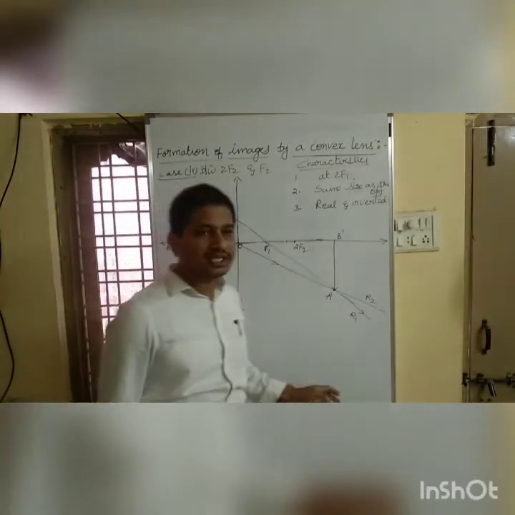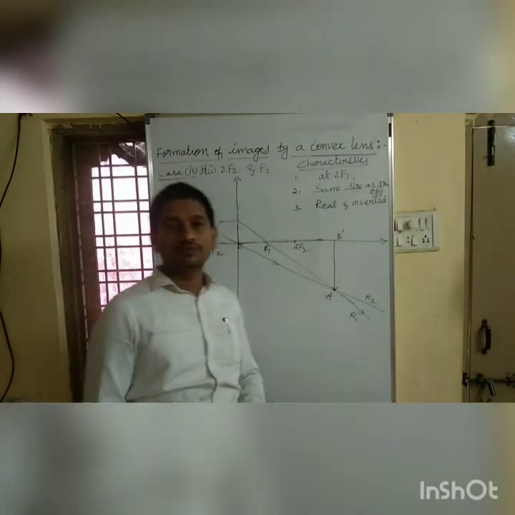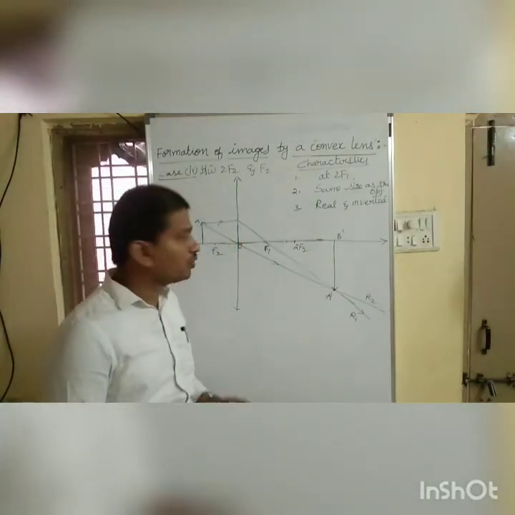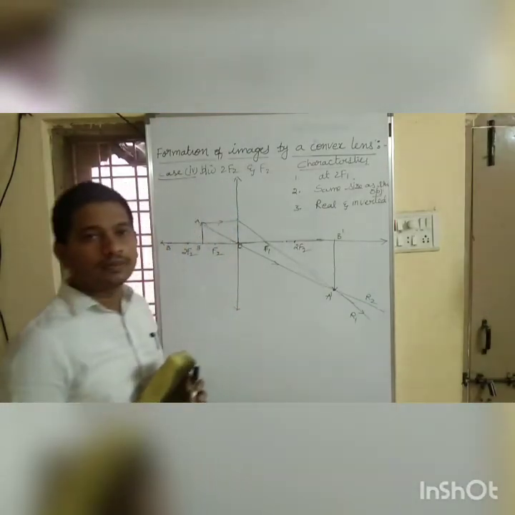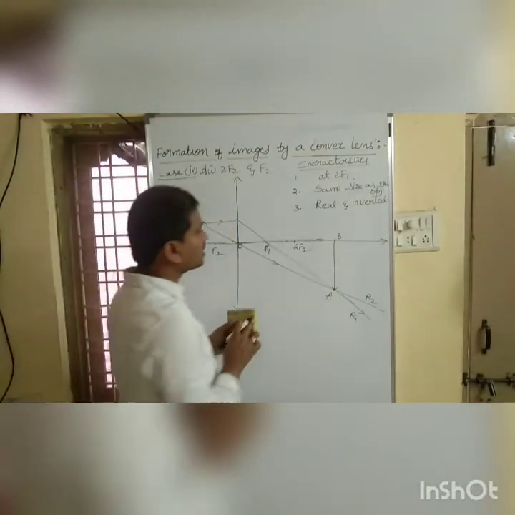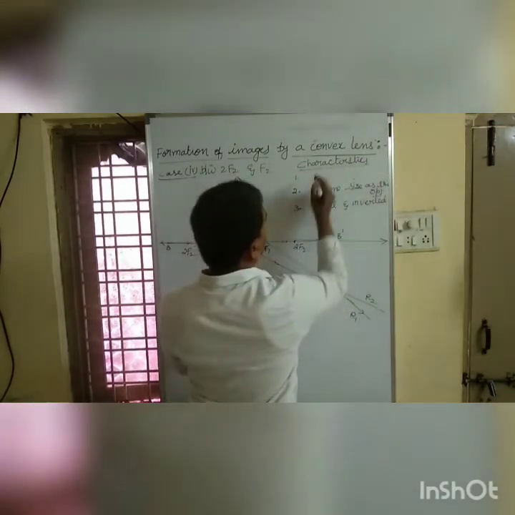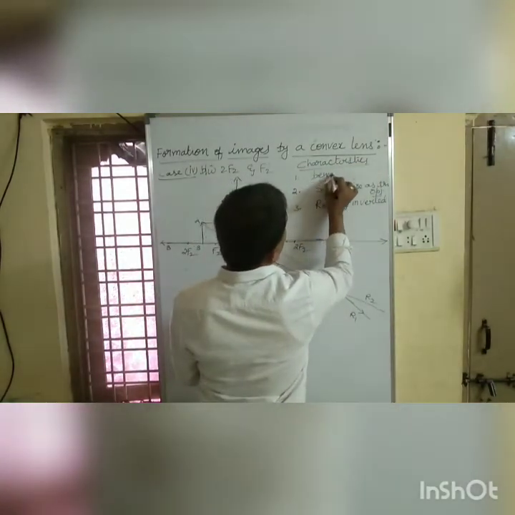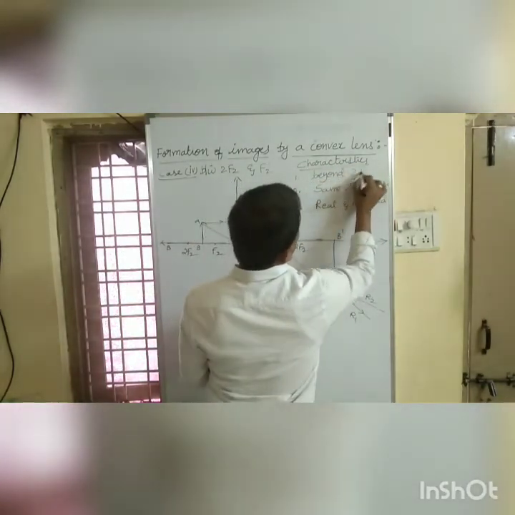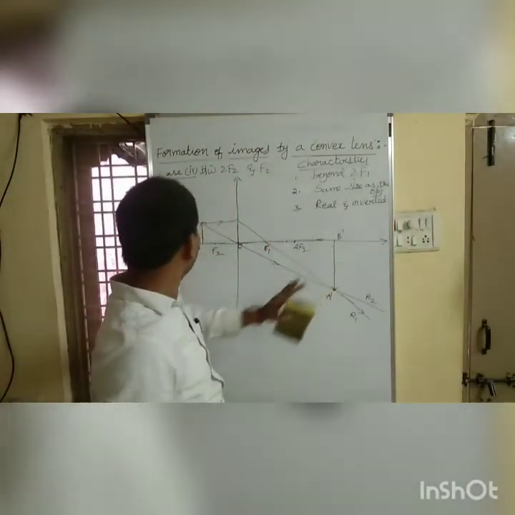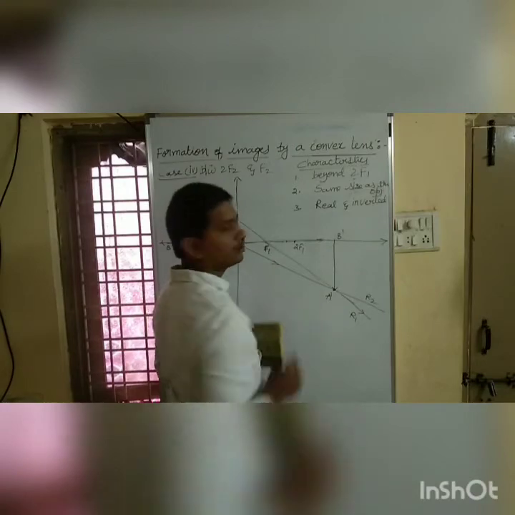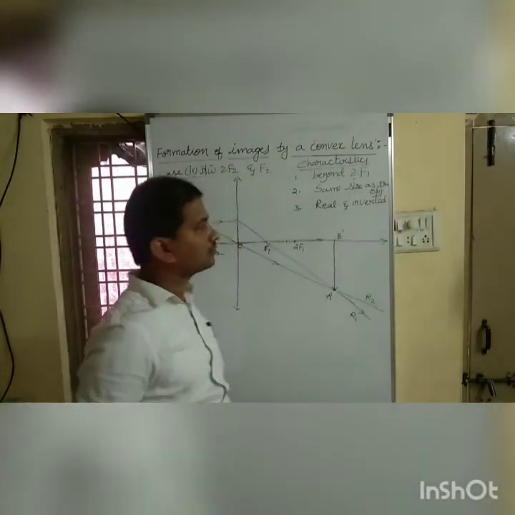We got an image beyond 2f2. Let me write here. The position of the image is beyond 2f1.